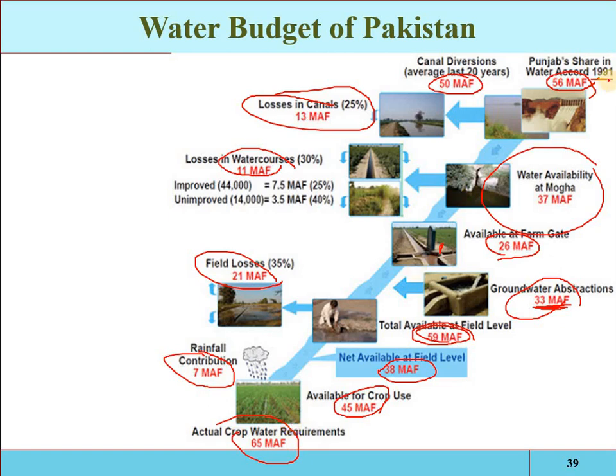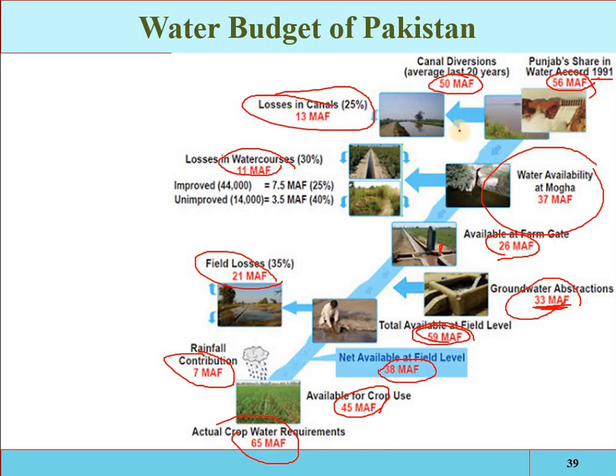So see, 56 is the allocation. They are only getting 50 million acre feet, 13 are lost in the canal, so 37 are available for the water courses, 11 are lost in the water courses, so only 26 is available at the field point, 33 is extracted from the groundwater, 21 are lost in the field, so only 38 is available, and 7 is contributed from the rainfall.